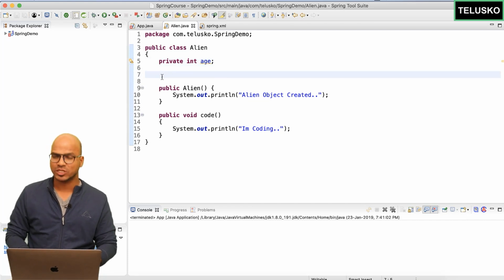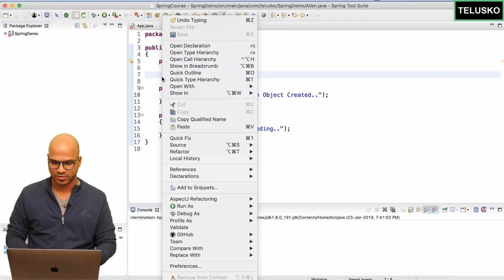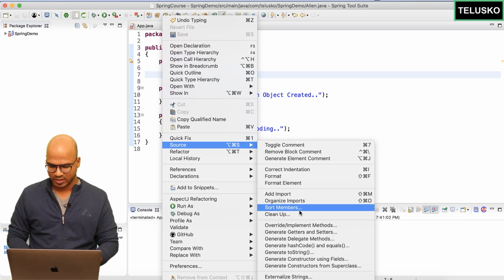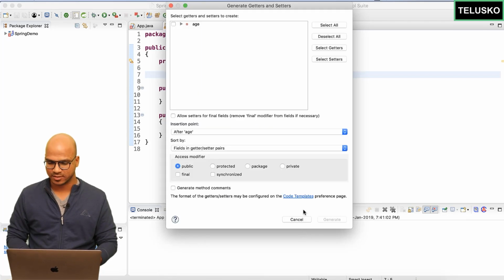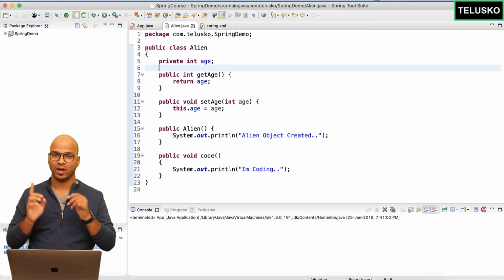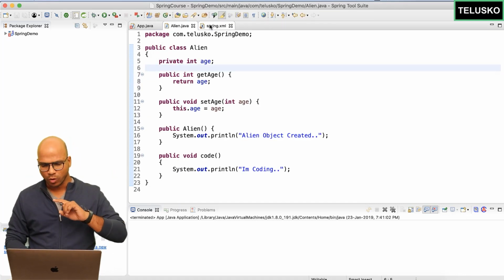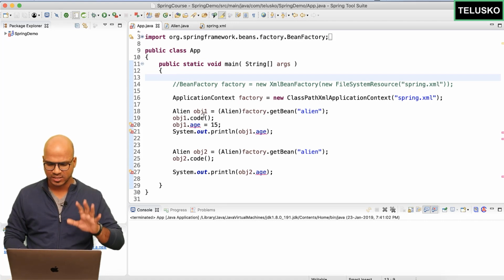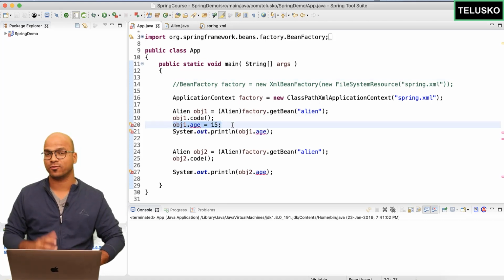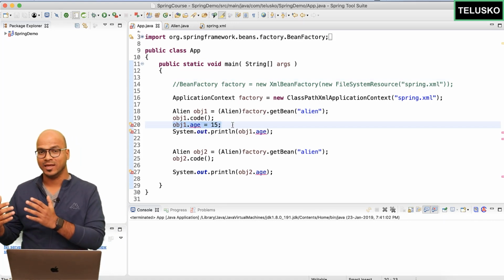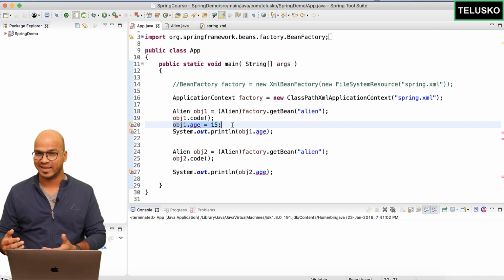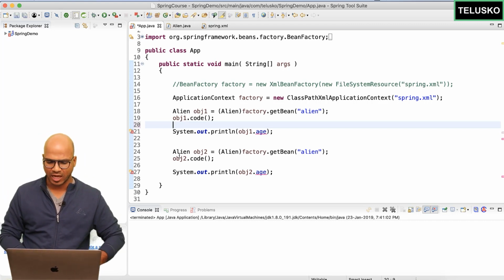Let's go back and create getters and setters for this. I will right click here, say source, generate getters and setters, select this, click on generate, and you can see we got getters and setters. If I go back to my app now, I don't want to assign the values directly. Of course, you cannot do it. You cannot even use the age variable directly. You have to use setAge and getAge. But for the time being, I will not do anything.